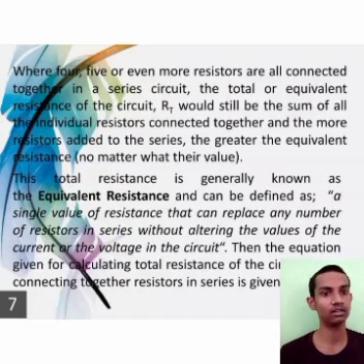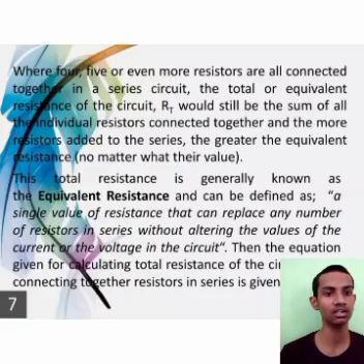The total resistance is generally known as the equivalent resistance and can be defined as a single value of resistance that can replace any number of resistors in series without altering the value of the current or the voltage in the circuit.